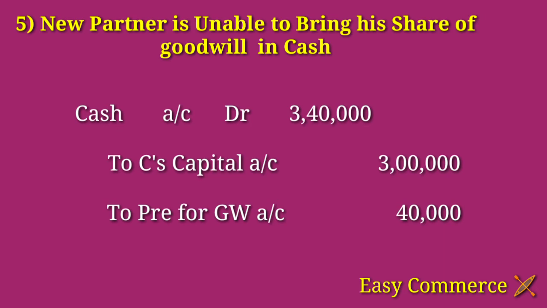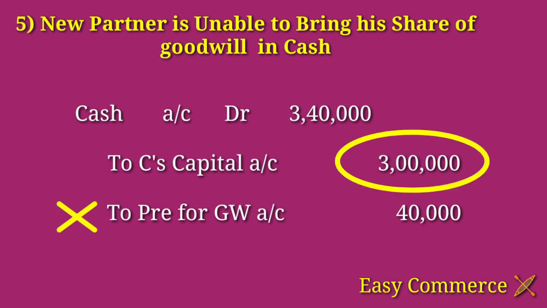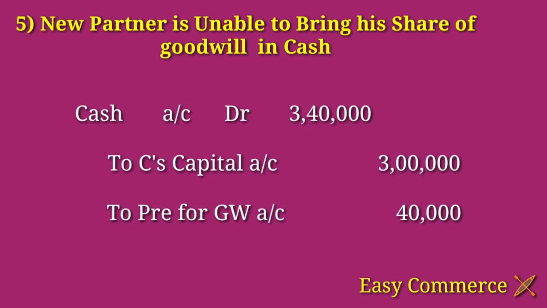In this case, if the new partner is not able to bring his share of goodwill as cash, we will receive only his capital amount. Anyhow, his capital amount he should bring. See here, if the new partner brings capital and goodwill amount, then we are debiting cash account 3,40,000.